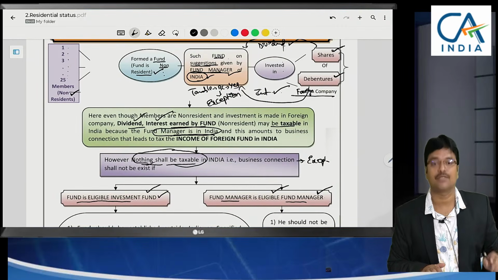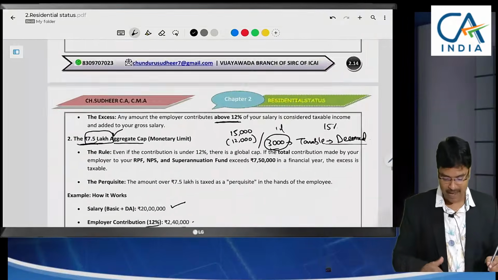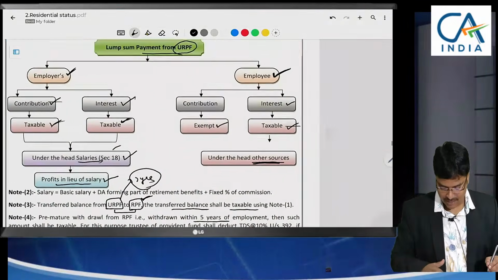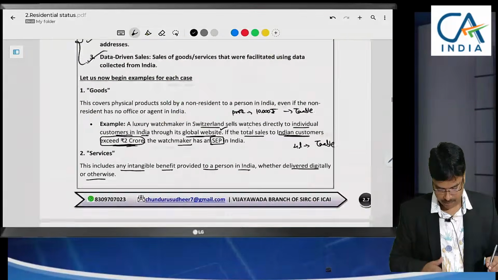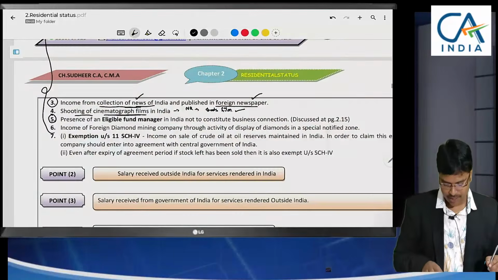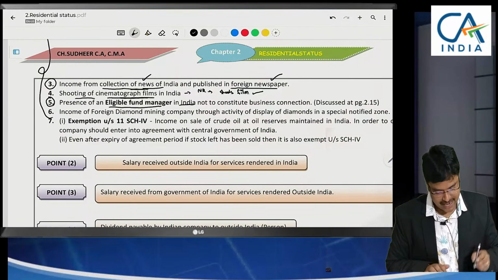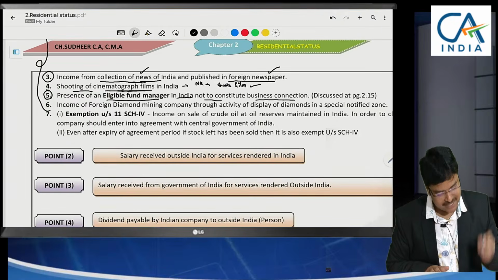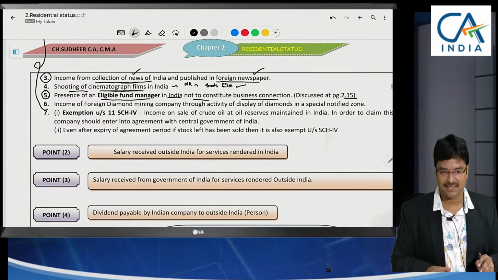Nothing shall be taxable. This is exception number 5 to the concept of business connection. Presence of an eligible fund manager in India not to constitute business connection, discussed in page number 15. That's what we have discussed till now.